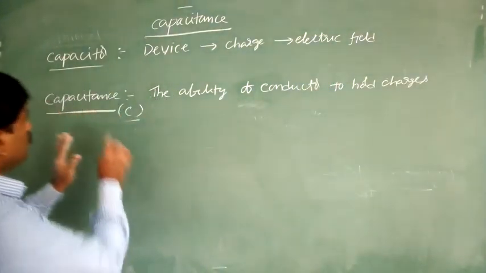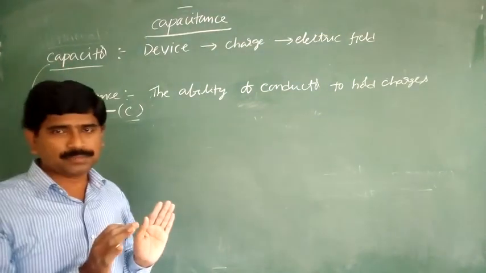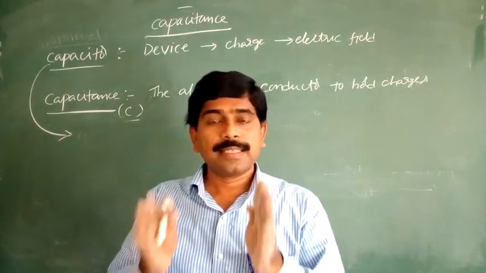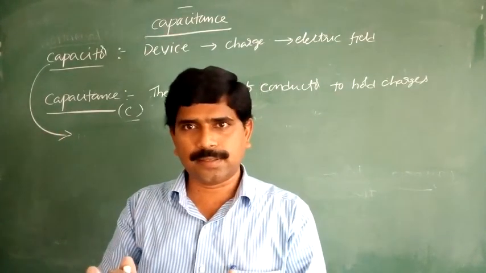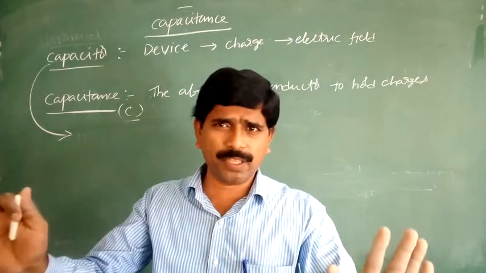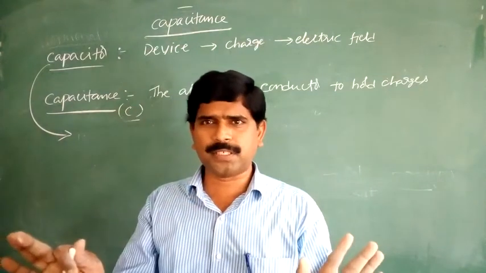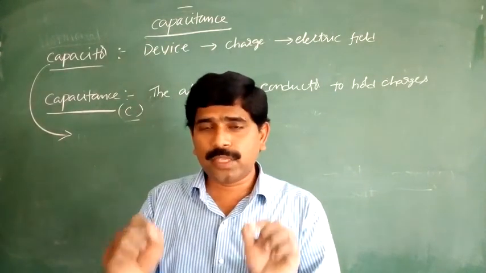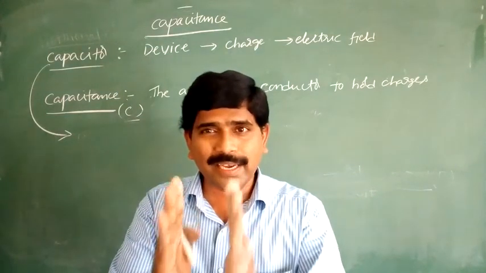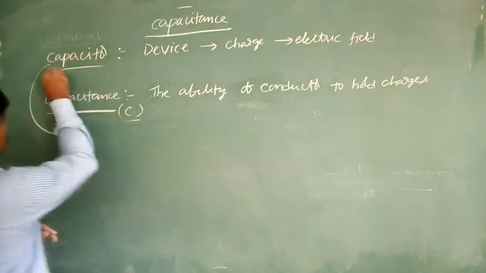At the same time, one more definition: what is the definition of the capacitor? The arrangement of two conductors separated by a certain distance. Whatever the shape may be, either circular, rectangular or square, the arrangement of two conductors separated by a finite distance, that arrangement we call the capacitor.